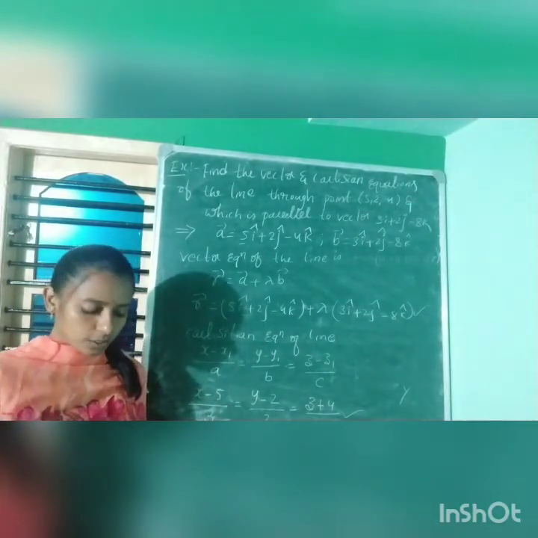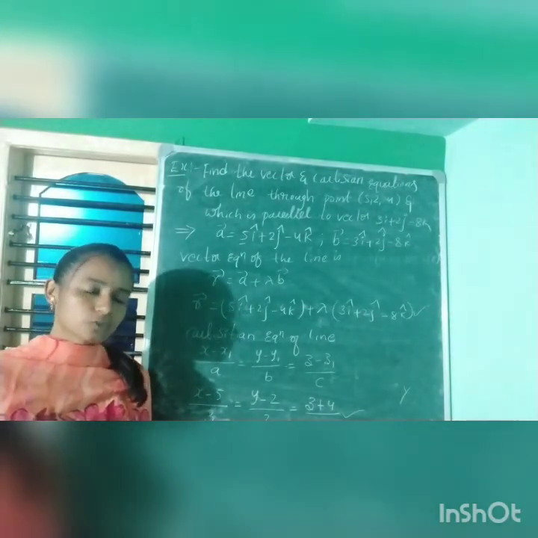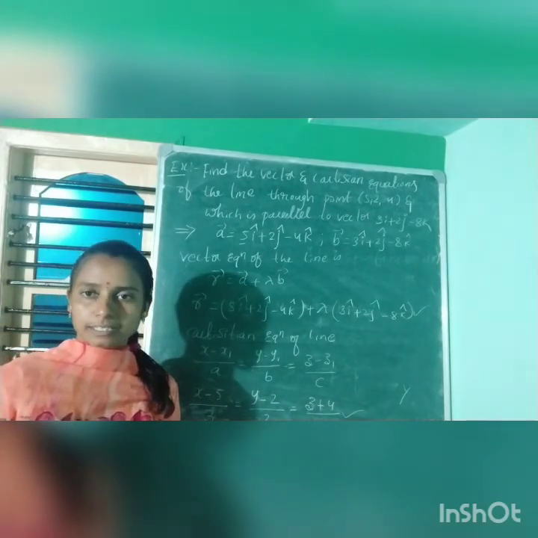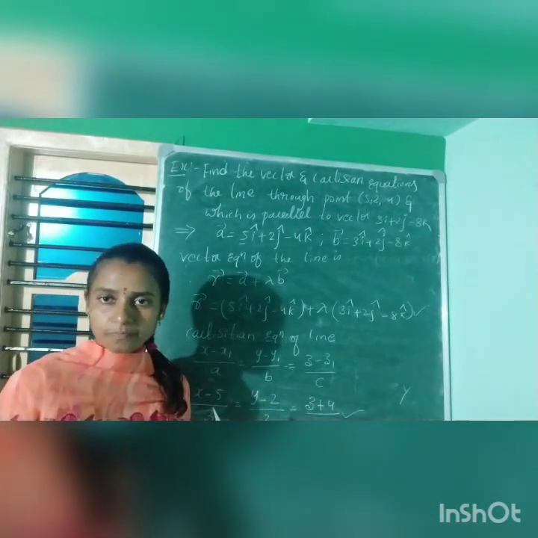So we'll do the next topic, the equation of a line when it passes through two given points, in the next class. Hope you guys understood the derivation as well as the problem.